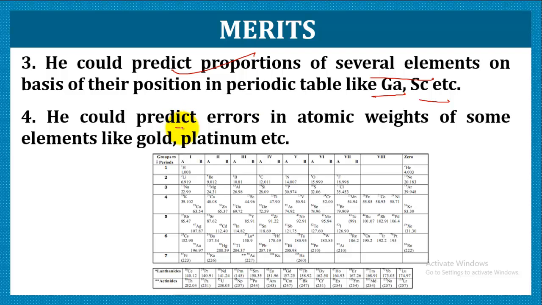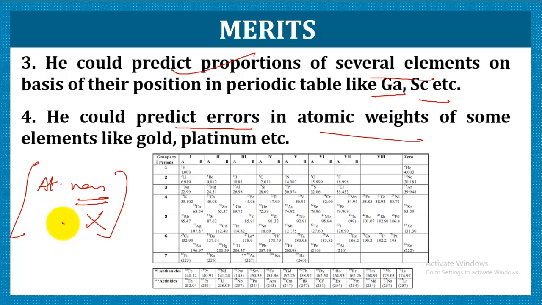He could also predict errors in the atomic weights. While he was arranging the elements in order of increasing atomic masses, he was so confident that at certain places he could make out that the atomic mass of a few elements wasn't correct. And it was actually proved just on the basis of the properties. He could make out the properties, and he was so confident that he said